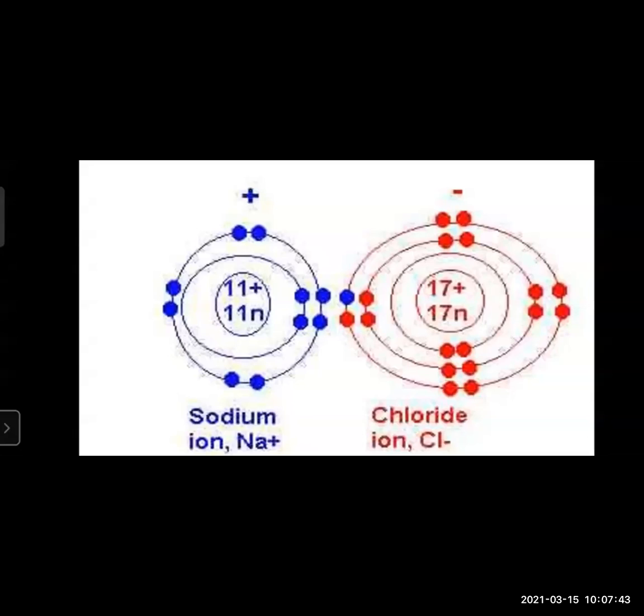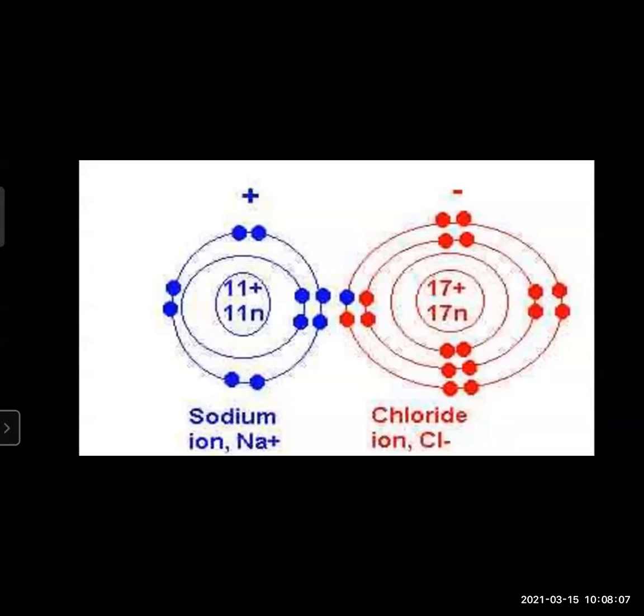Here you can see the blue one has joined the red dot. In chlorine, red denotes an electron, and for sodium, blue denotes an electron. That single electron which was revolving singly in the outermost shell has jumped to chlorine, and now we can see both octets are complete.